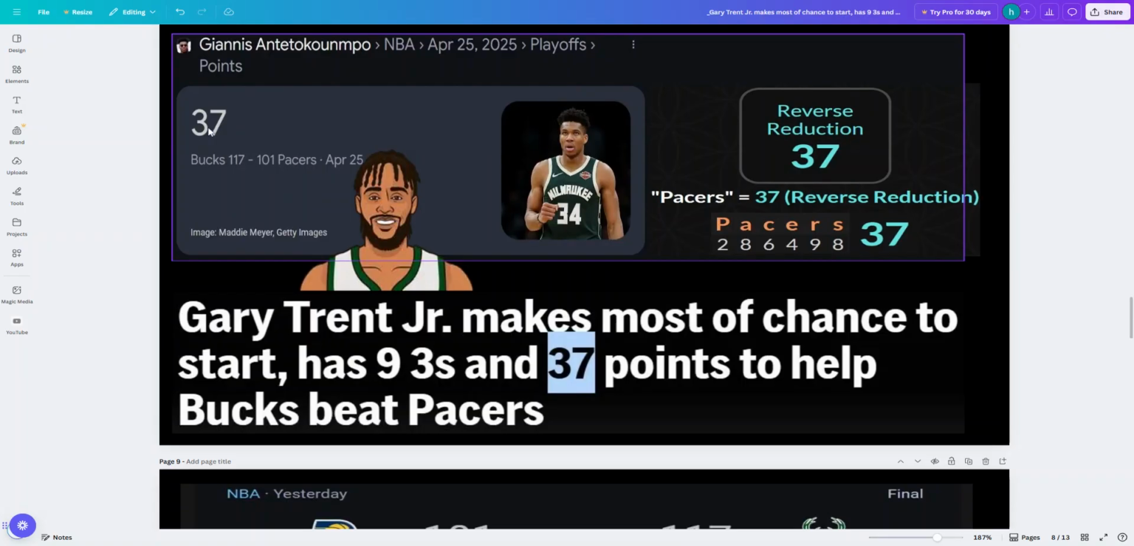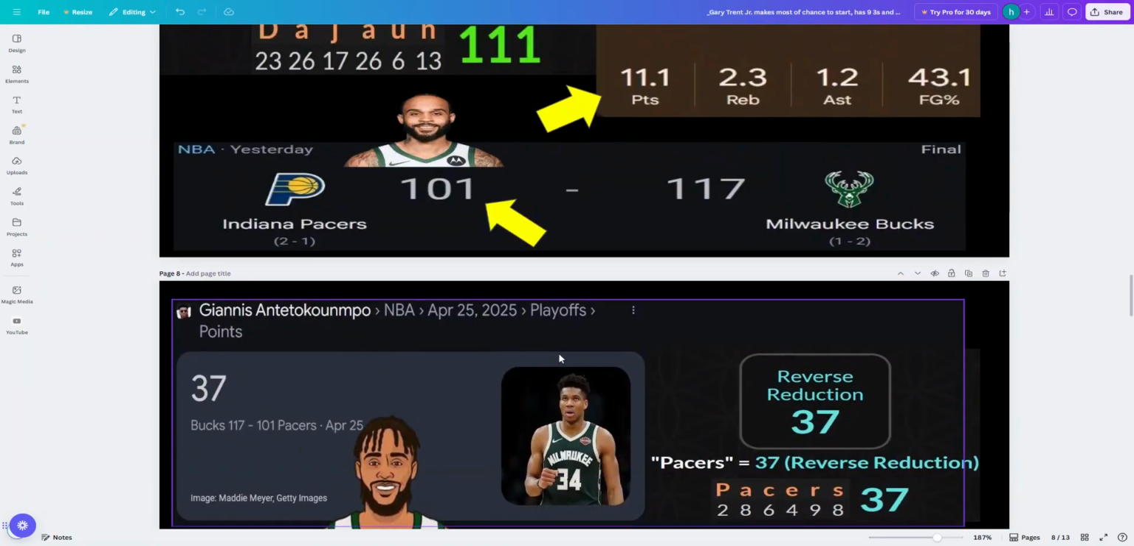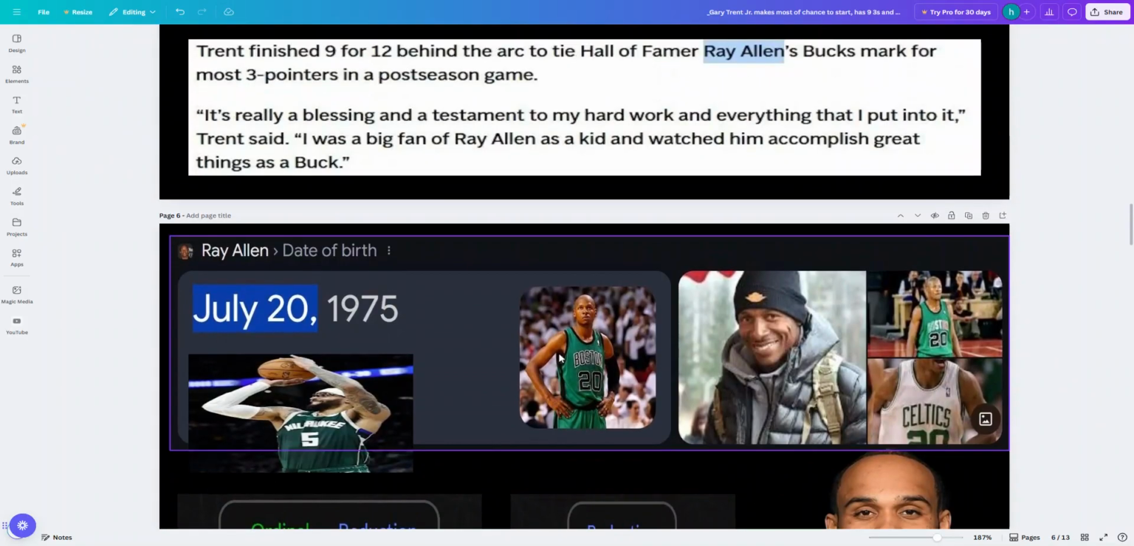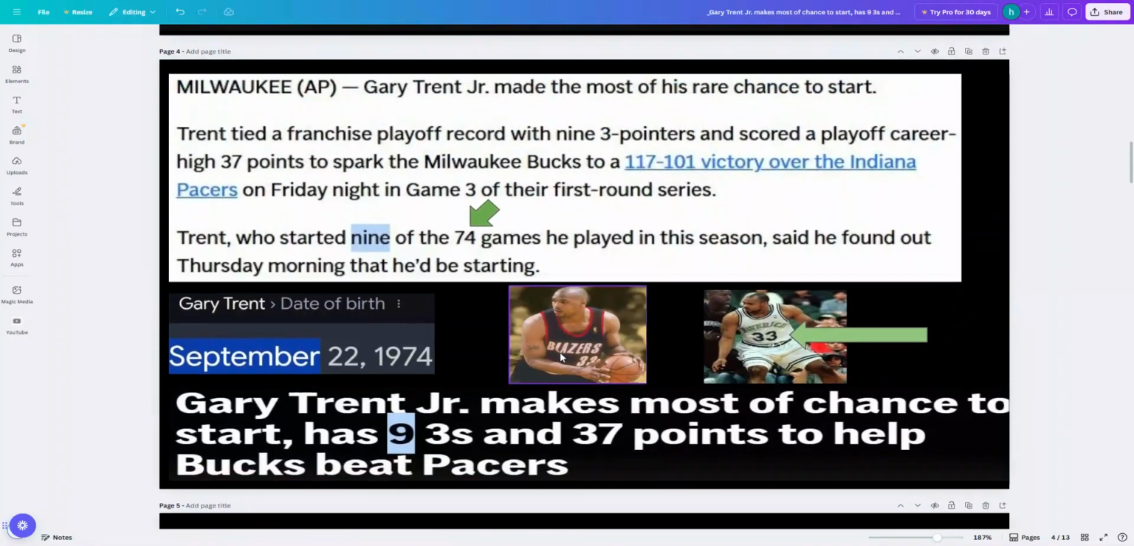Look, 37 plus 37 is 74. 74 date numerology on the game. Gary Trent Sr., born in 74. His son played in 74 games this season. Wow.